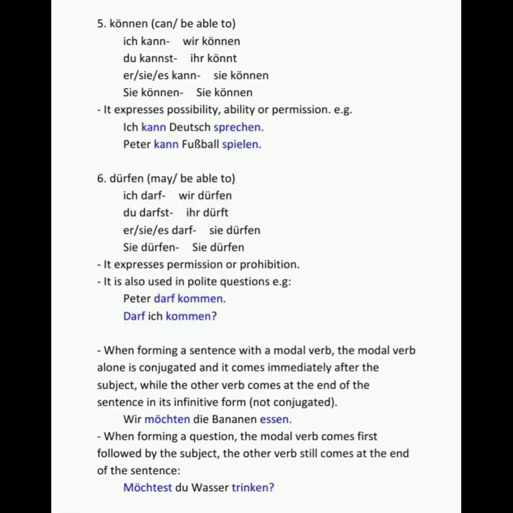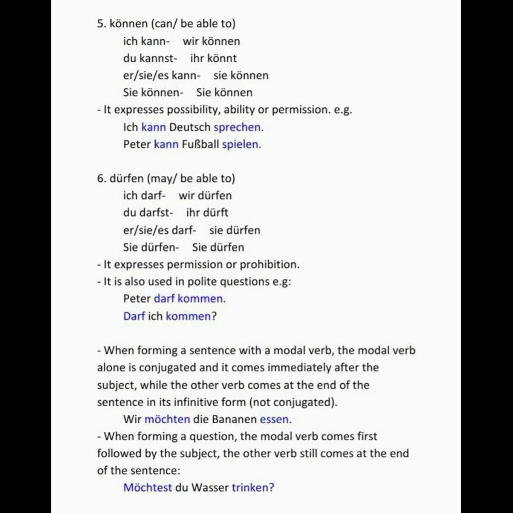And then you have number 5, which is können. Now können means can or be able to. Like in the example, ich kann, du kannst, sie, es kann, sie können, wir können, ihr könnt, and then sie können. Now, what is the meaning of können? We've said it is can or be able to. It expresses possibility, ability, or even permission. Like in the example, ich kann Deutsch sprechen. I can speak German.